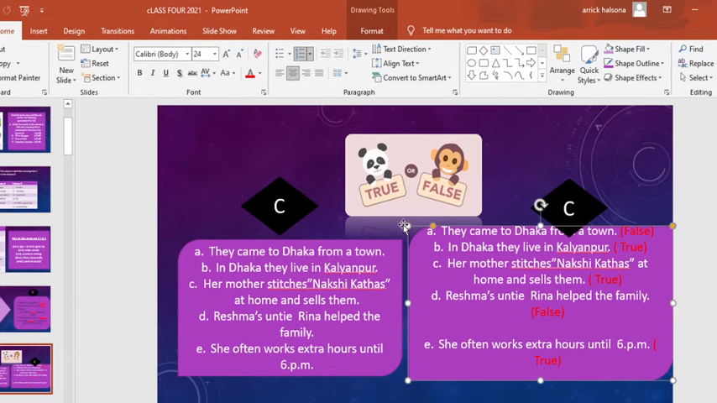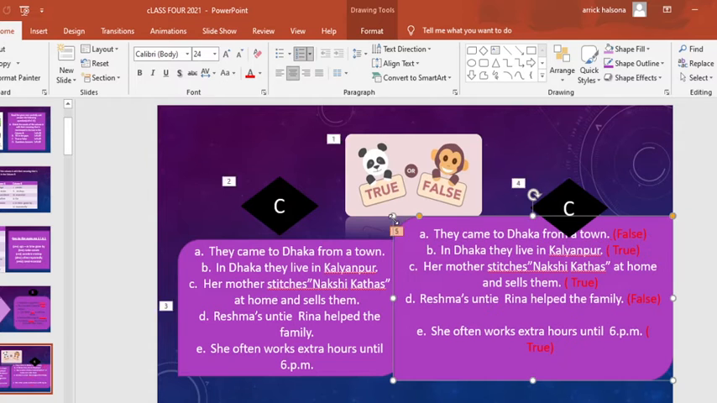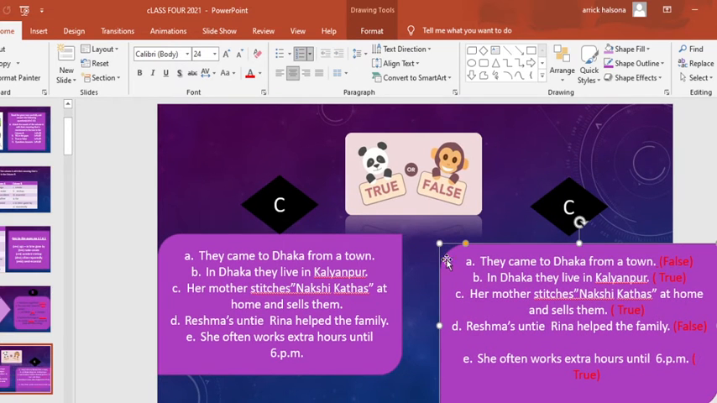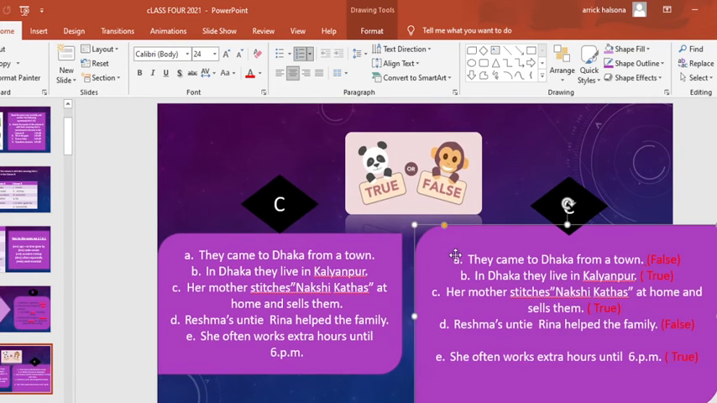So boys, can you understand? This is actually your answer. So boys, in this way you can write down all of these. So I think now it's clear to you, boys. Is it clear, boys? I wish all of these are clear for you.